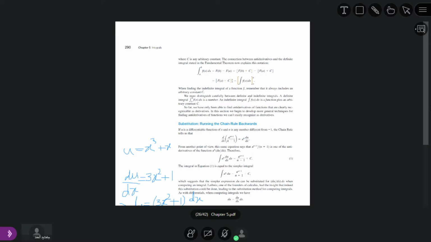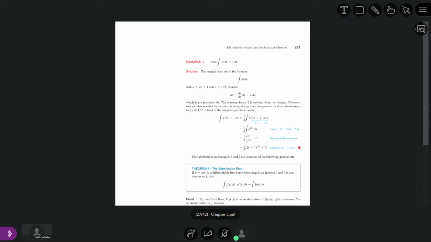Then we evaluate the converted integral in the variable u, and at the end, substitute back u equal to g of x. This will be our solution.